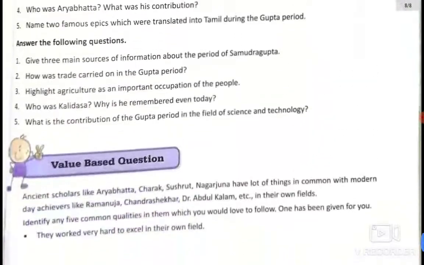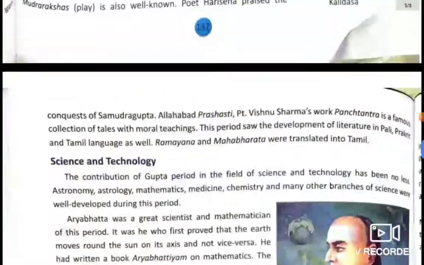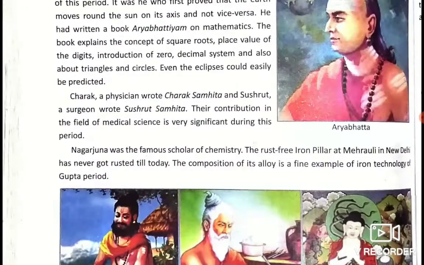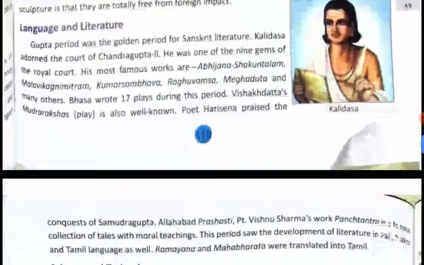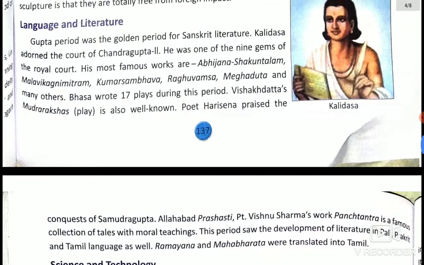Next question is, who was Kalidas? Why is he remembered even today? Obviously, Kalidas was the renowned poet in the court of Chandragupta II, he was one of the nine gems, and he is remembered till today because of his great contribution in the field of literature.